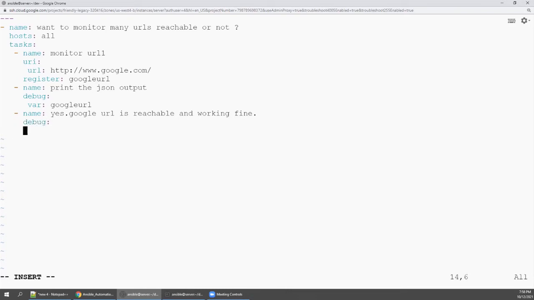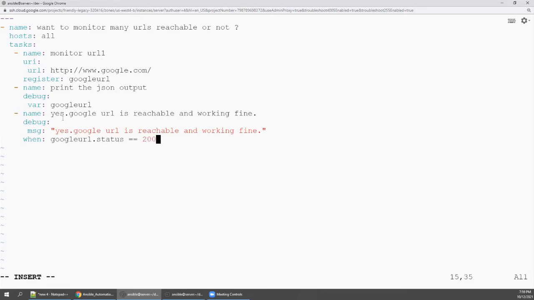This time my custom message should be printed, because I want to understand what is happening, right? So I'm saying Google URL is reachable. When? Because always printing this message doesn't make any sense. So when google_url.status equal to 200.